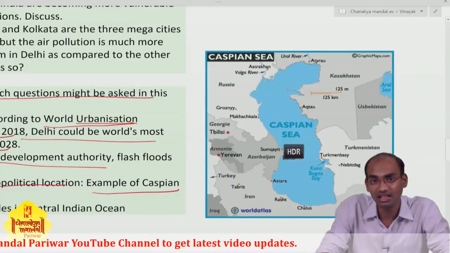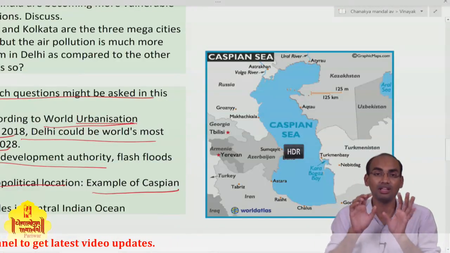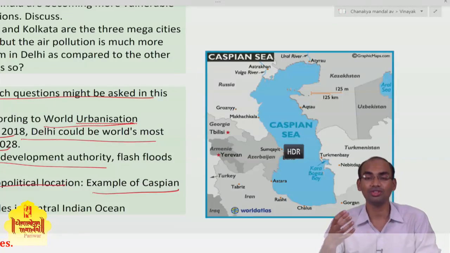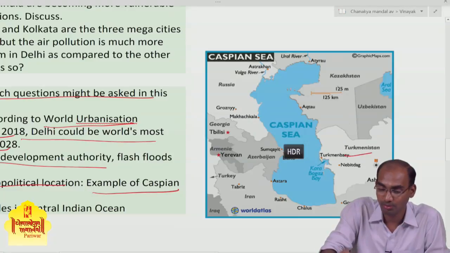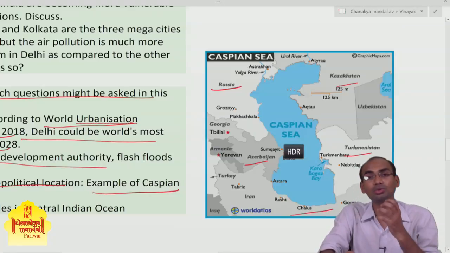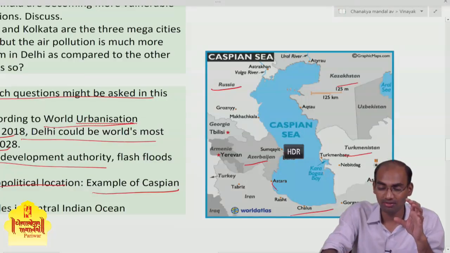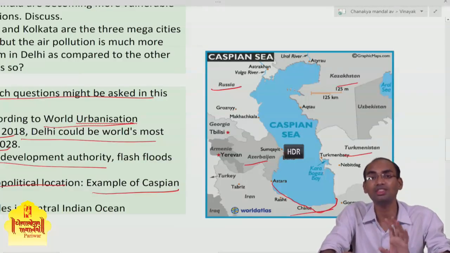If Caspian is declared as a sea, the resources which are available in the Caspian Sea will be distributed among these 5 countries: Turkmenistan, Kazakhstan, Russia, Azerbaijan and Iran, according to the length of the coastline each country has with the Caspian Sea.